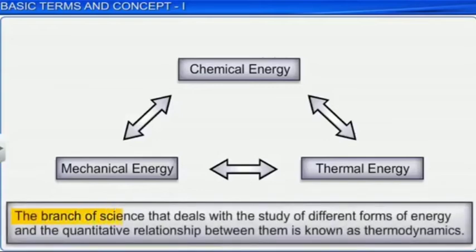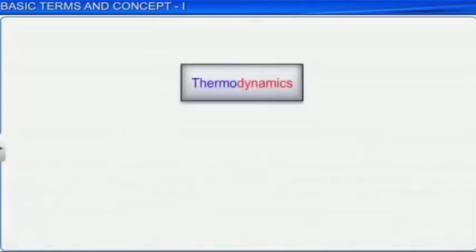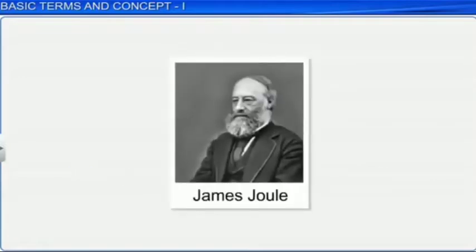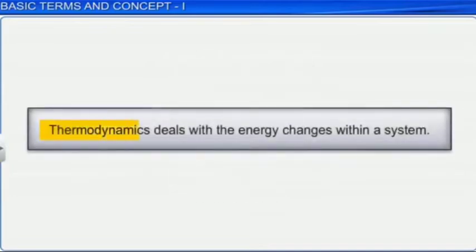The branch of science that deals with the study of different forms of energy and the quantitative relationship between them is known as thermodynamics. The term thermodynamics is derived from the Greek word thermos, meaning heat, and dynamics, meaning flow. It was coined by James Joule in the early 19th century. Thermodynamics deals with the energy changes within a system.